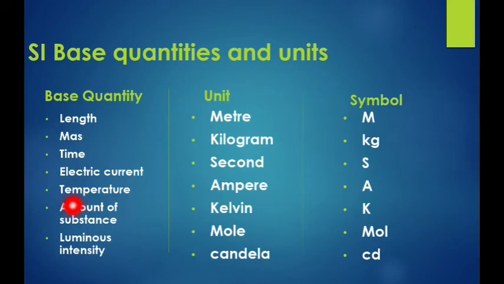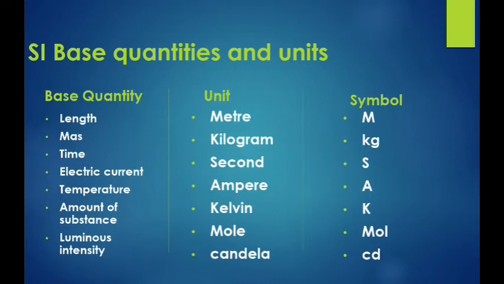Next, amount of substance. It's one of the chemistry topics. You know the definition of amount of substance. The unit is mole. See the screen, it will be represented by small mol. And the last one, luminous intensity, that is brightness. The unit of luminous intensity is candela, and its symbol is cd.